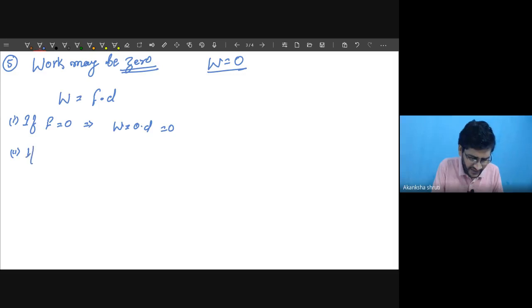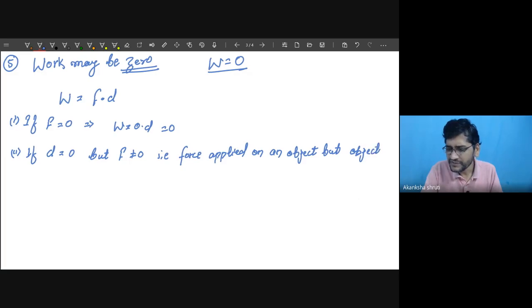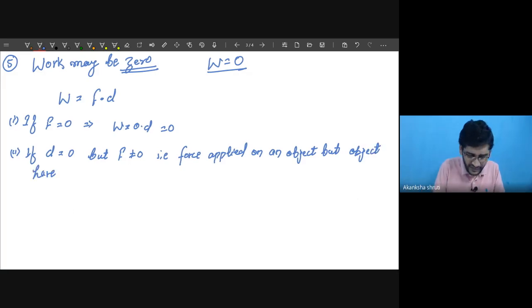Second, if displacement d is equal to zero, but F is not equal to zero, that is, force is applied over an object, but the object has not moved, or the object has moved but has returned to its initial position.